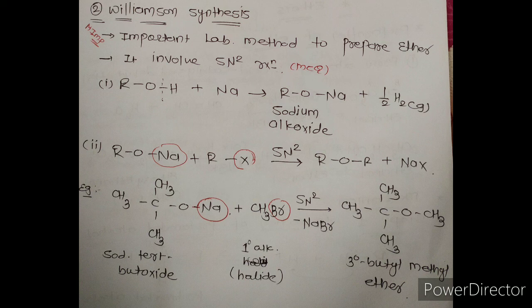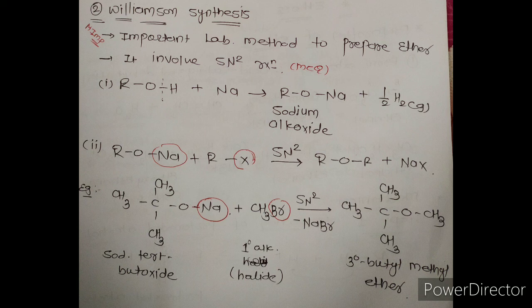Now, the most important thing we must remember during the Williamson synthesis reaction is that lots of reactions are carried out directly with sodium alkoxide. So remember the formula of sodium alkoxide, that is RONa, where R is an alkyl or aryl group. Now whatever sodium alkoxide reacts with alkyl halide, we get an ether compound. Here sodium alkoxide easily reacts with primary alkyl halide,